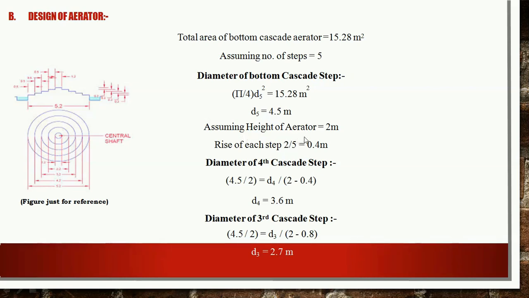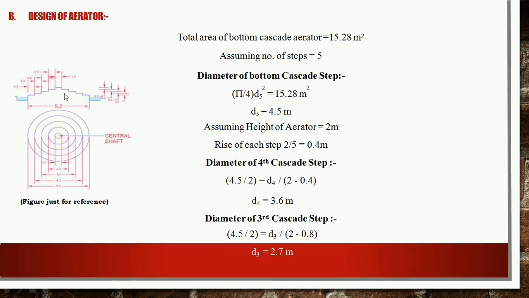Now assuming the height of aerator as 2 meter, the design criteria gave us the range between 1 to 3. We are assuming the height as 2 meter. So now rise of each step can be calculated as dividing this height of 2 meter by the number of steps, which we have assumed as 5. So 2 divided by 5 gives us value as 0.4 meter. So the each step which we are going to design will have a rise, or that is the height of 0.4 meter.